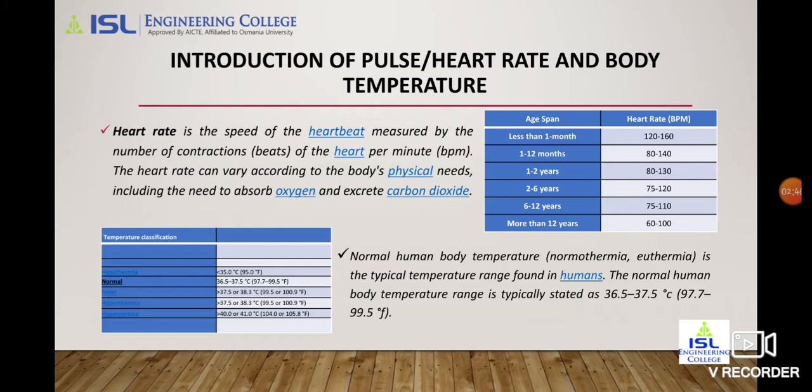Introduction of pulse, heart rate and body temperature. Heart rate is the speed of the heartbeat, measured by the number of contractions of the heart per minute (BPM). The heart rate can vary according to the body's physical needs, including the need to absorb oxygen and excrete carbon dioxide, as shown in the table. Normal human body temperature is the typical temperature range found in humans. The normal range is typically stated as 36.5 to 37.5 degrees centigrade or 97.7 to 99.5 degrees Fahrenheit.